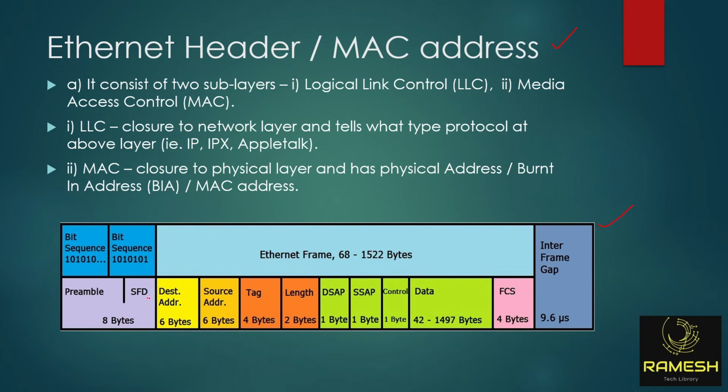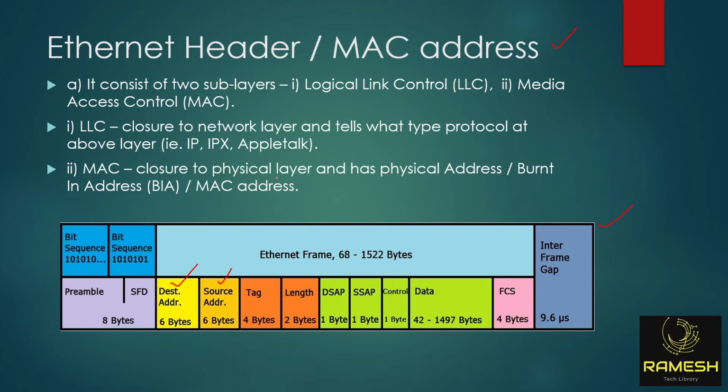See, look at this, so many fields. No need to learn all the fields right now. Only remember two important fields. What are those? Source MAC address and destination MAC address. So the switches will send and receive the data based on the MAC address in the Ethernet header.